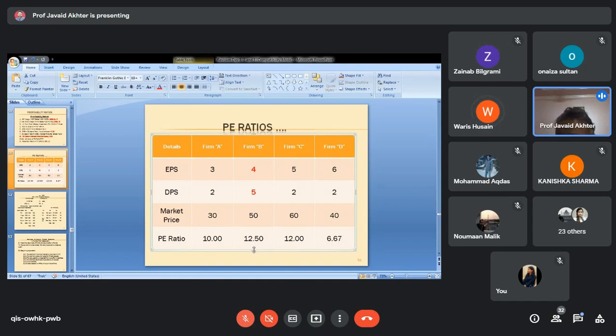Please adjust your mic. Just write in the chat box. You can write in the chat box.